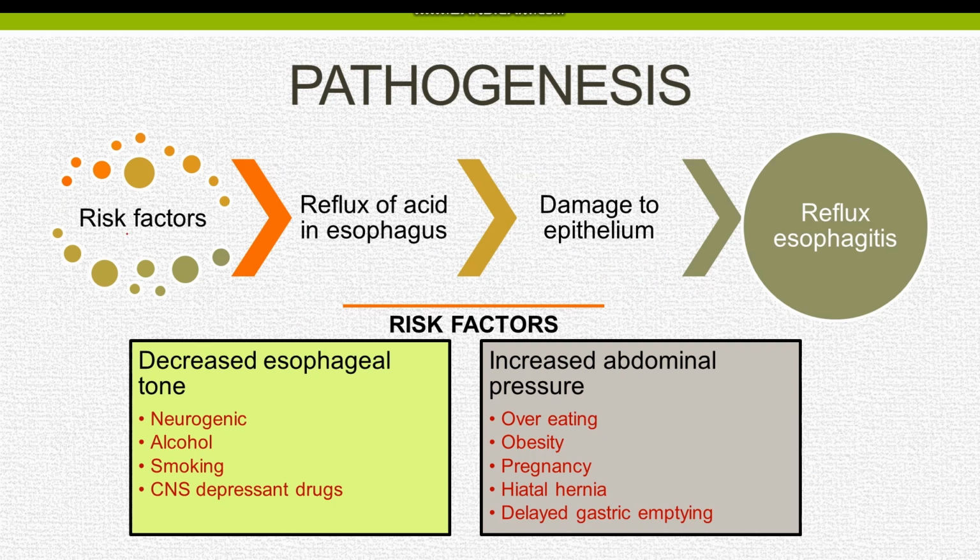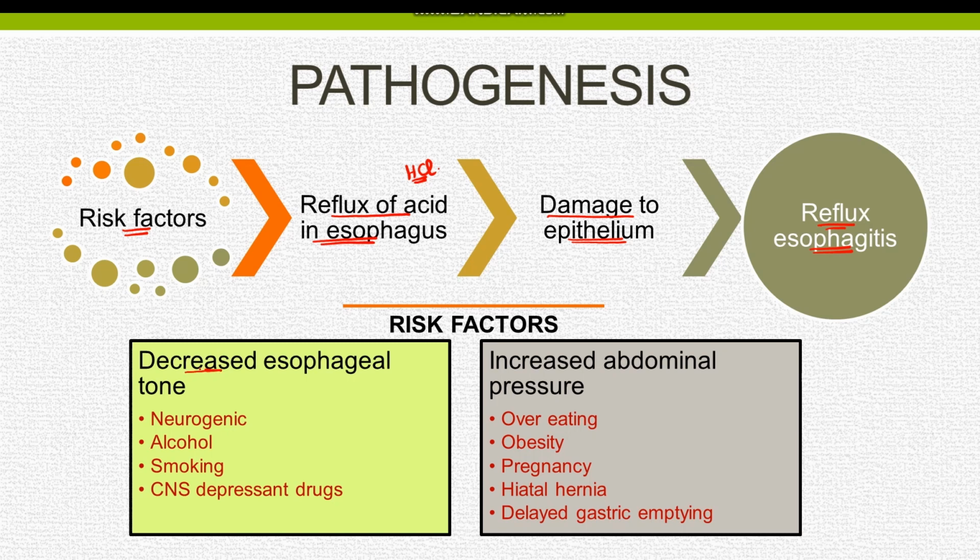There are certain risk factors for gastroesophageal reflux disease, and the presence of these risk factors can result in reflux of acid in the esophagus. The acid secreted by the stomach is hydrochloric acid, which damages the esophageal epithelium, resulting in inflammation known as reflux esophagitis. The risk factors of gastroesophageal reflux disease can be classified into two types.